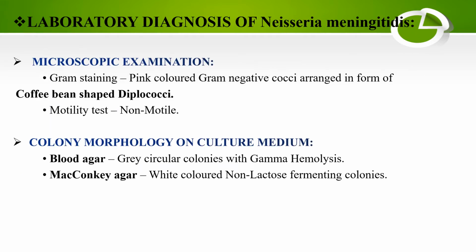Laboratory diagnosis of Neisseria meningitidis. Microscopic examination, gram staining: it appears as pink colored gram-negative cocci arranged in coffee bean shape. Motility: non-motile. Colony morphology on culture media: on blood agar, gray circular colonies with gamma hemolysis, and on MacConkey agar, white colored non-lactose fermenting colonies.